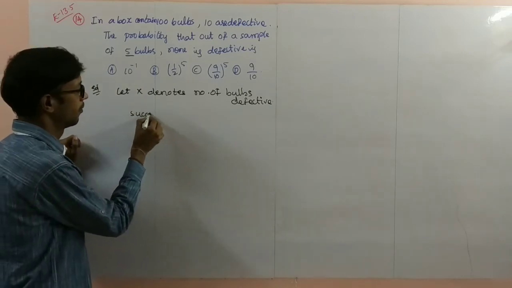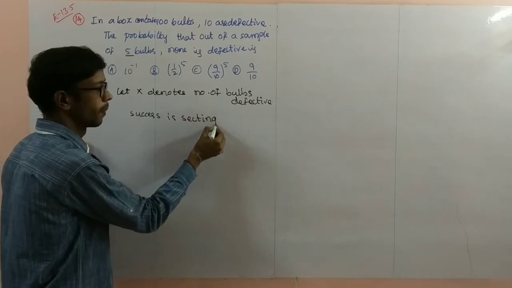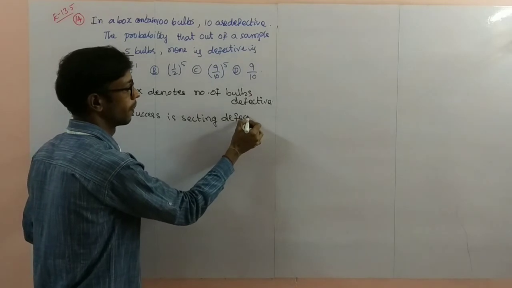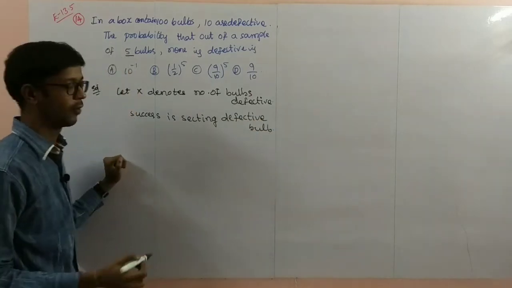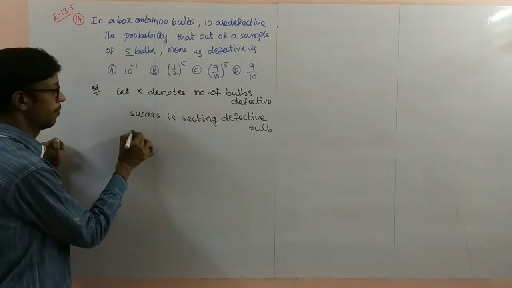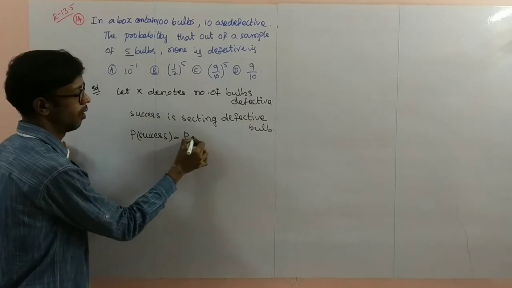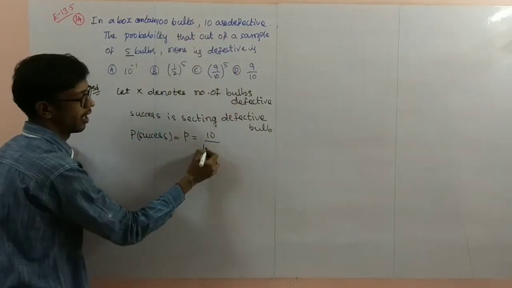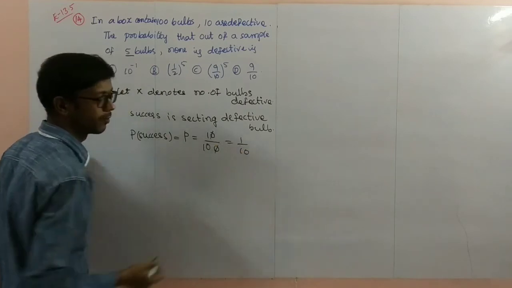Success is selecting a defective bulb. So probability of success is small p. 10 are defective out of 100 bulbs, so after cancellation 1 by 10 you will get.